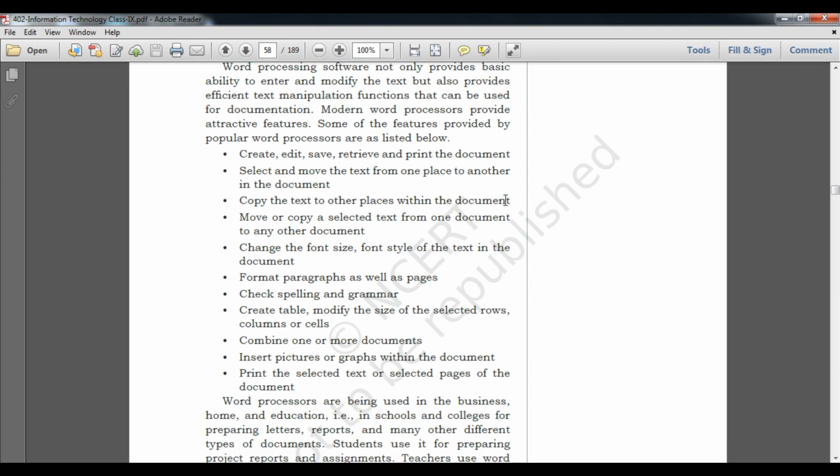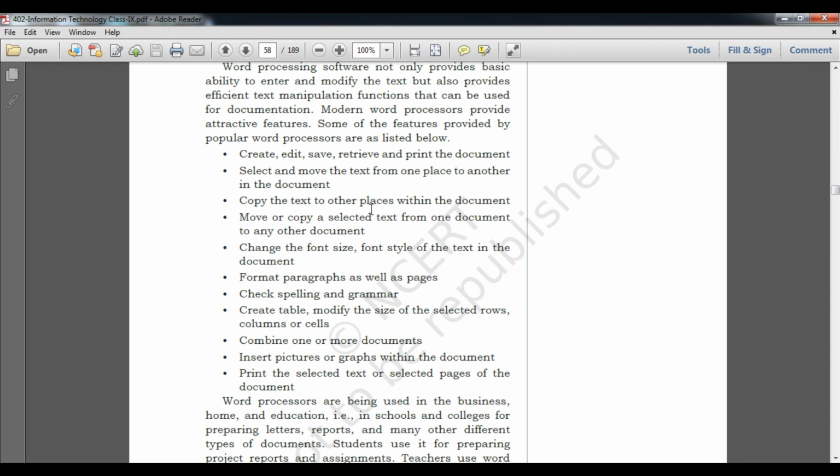Some of the features provided by popular word processors are listed below. First, we can create a document, edit a document, save the document, and retrieve and print the document, in word processors like Microsoft Word. Next, select and move text from one place to another in the document. Yes, we can do copy and paste in Microsoft Word or LibreOffice. I will explain what that is.